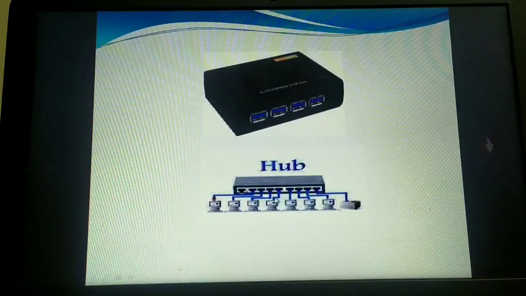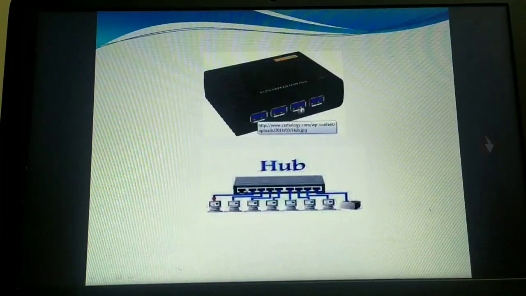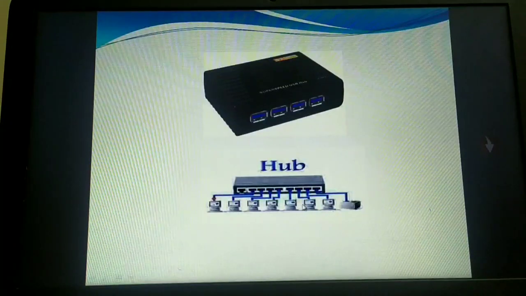Usually hubs will come with ports of 2, 4 and 8. So many ports you can have. Only 2 or 4 or 8. That's the maximum capacity of how many ports there can be on the hub. Now this is only 8 different computers I can connect.